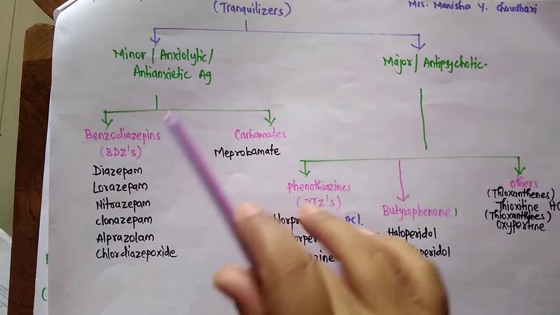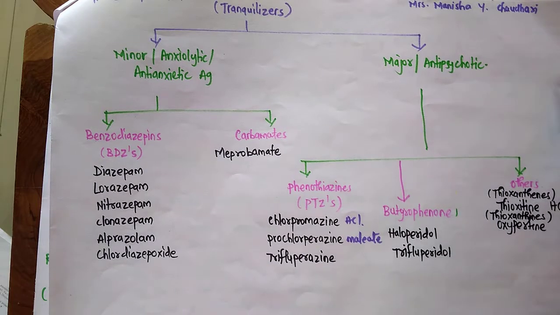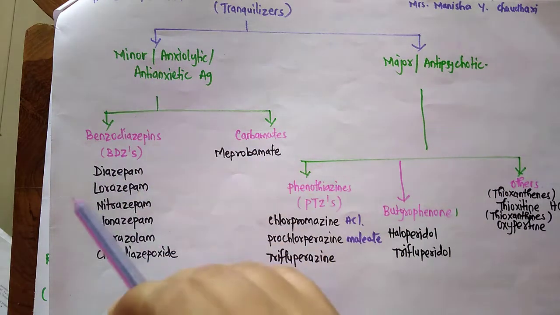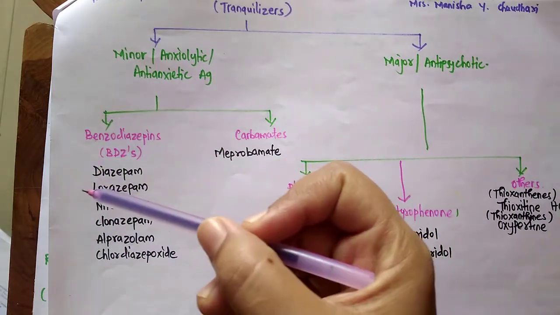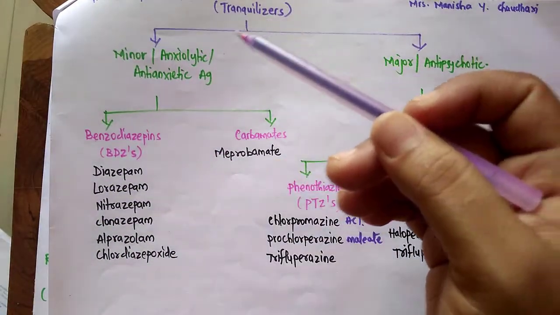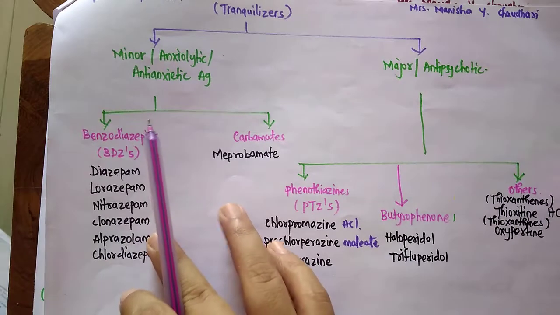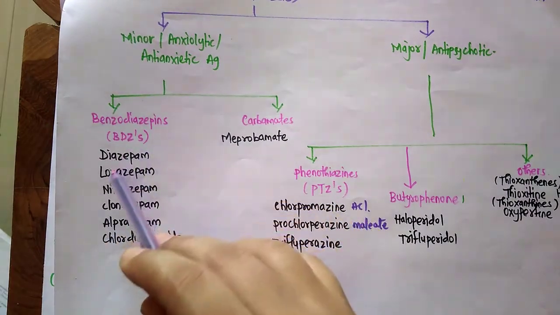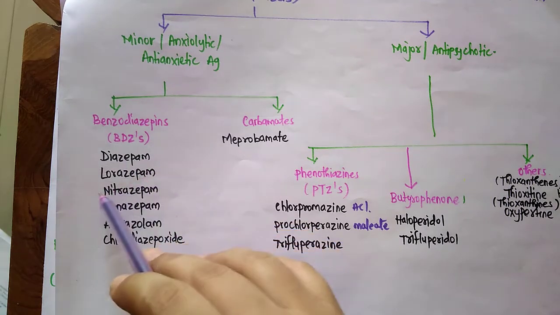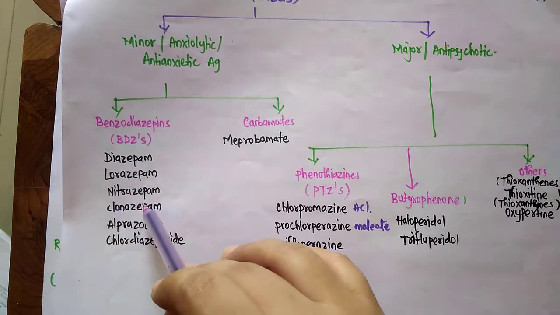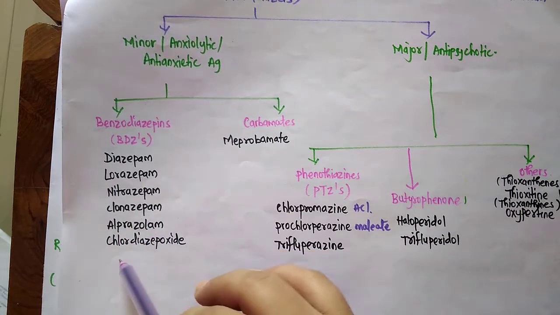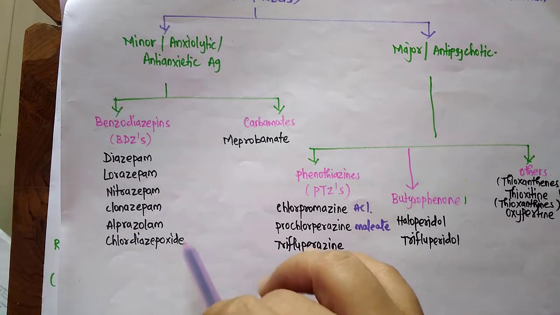Now, coming towards the subclassification of minor as well as major, first we will cover the minor tranquilizers. Minor tranquilizer includes the very favorite class, that is benzodiazepine. So benzodiazepine includes the examples such as diazepam, lorazepam, nitrazepam, clonazepam, alprazolam, and chlordiazepoxide.